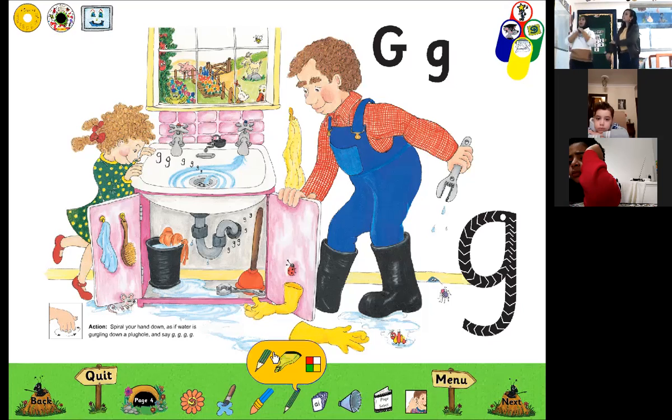Okay, here we will try to search for the words that have sound G. Look here. Here we have leg. Leg. Okay, leg.